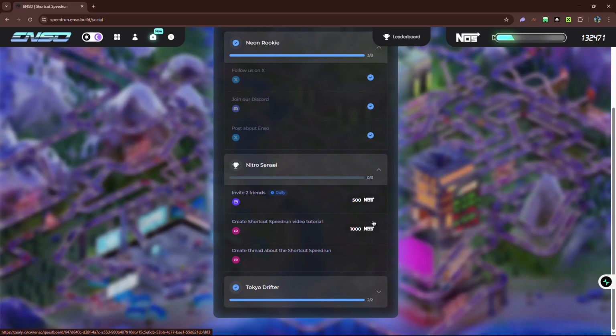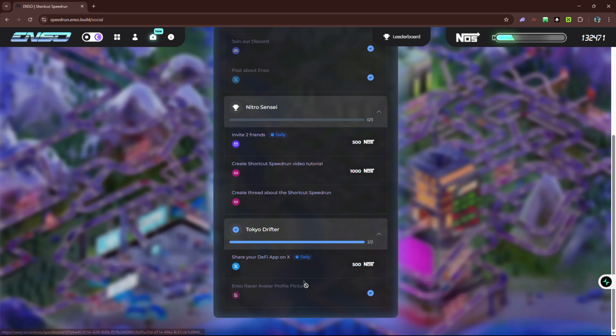Now please note, when you do all these social tasks, make sure you post them on your social media handles that are connected to your Zilli account. That's the only way they can credit you, or that's the only way they know that you're not a bot or you're not trying to copy off someone's work. You make sure that it's connected to your Zilli account. If you are like me that has two X accounts, the one that is connected to your Zilli account is what you have to use, not any other one. So please take note of that.